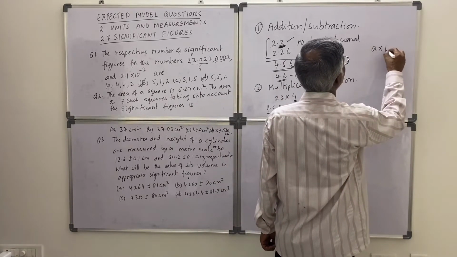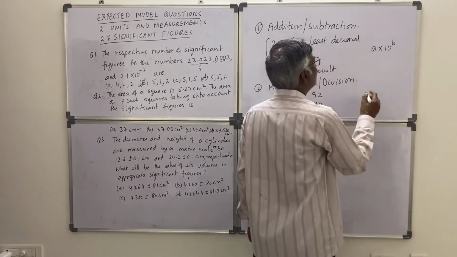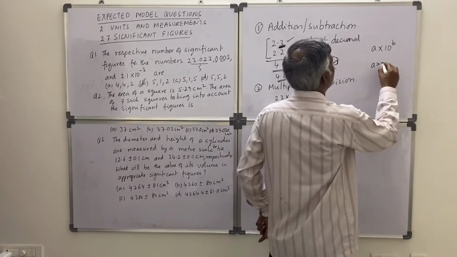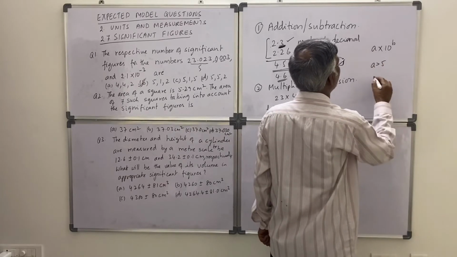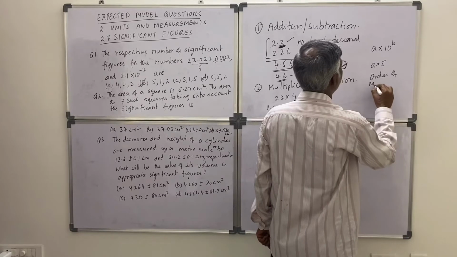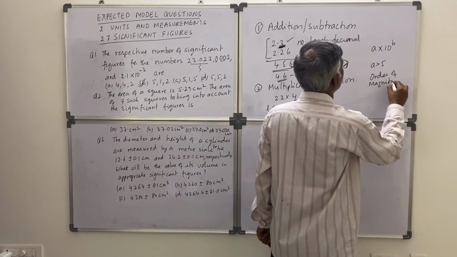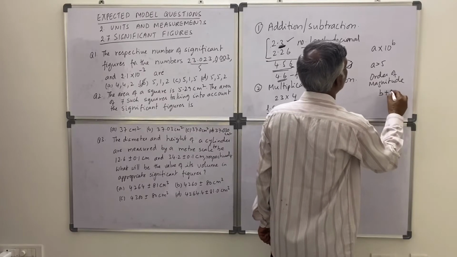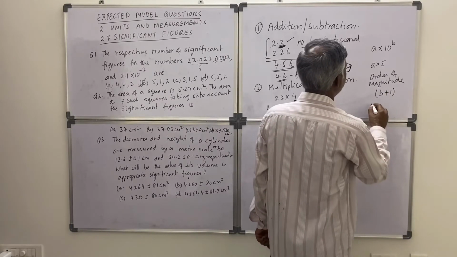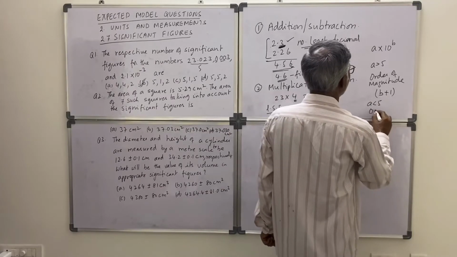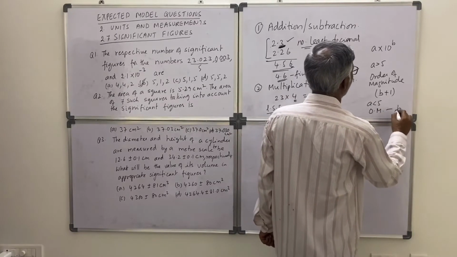A into 10 to the power of b. If a is greater than 5, then the order of magnitude of this number will be b plus 1. If a is less than 5, okay, then the order of magnitude will be b only.